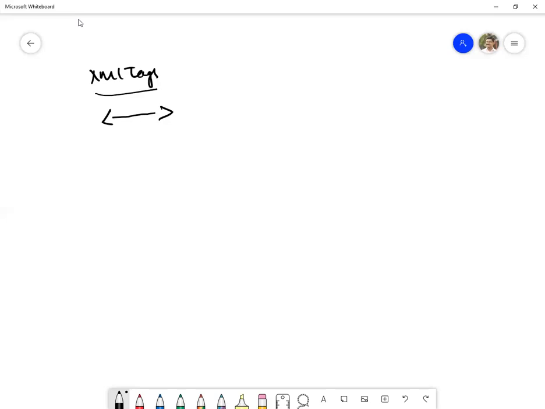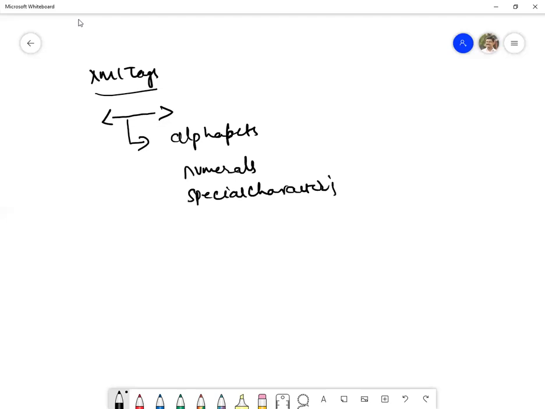So what can be contained inside the two angular brackets? Alphabets, combinations of numerals, and special characters also.